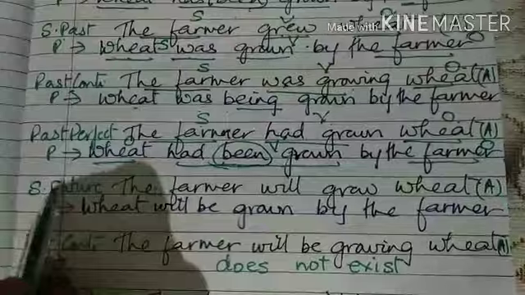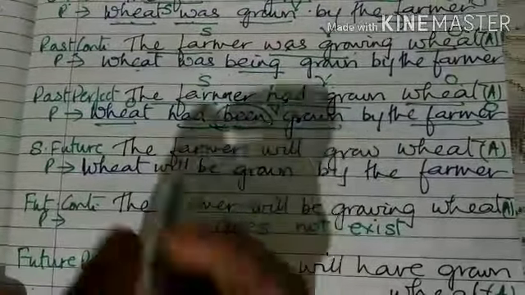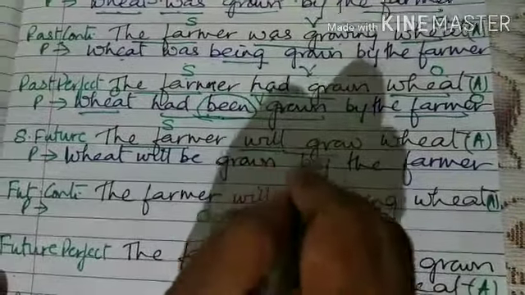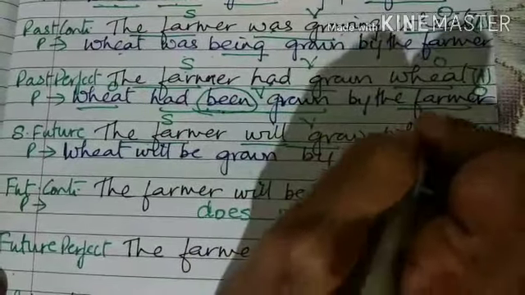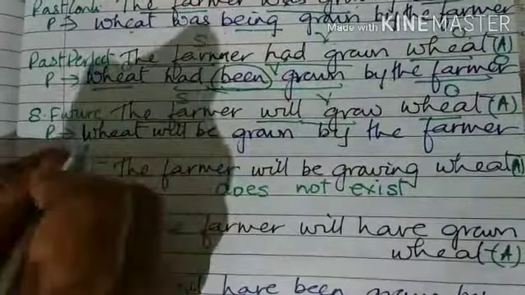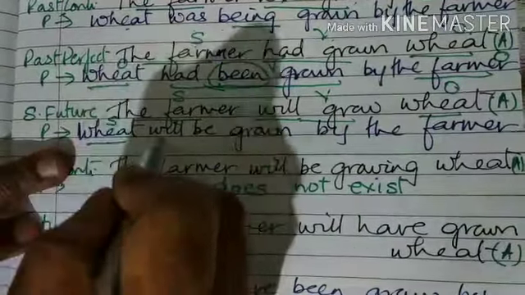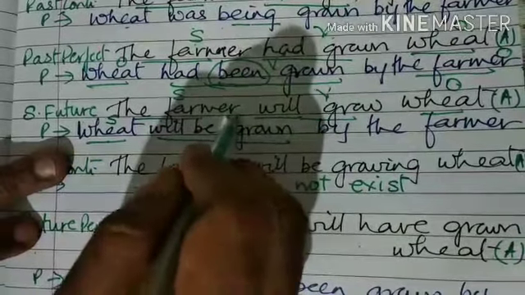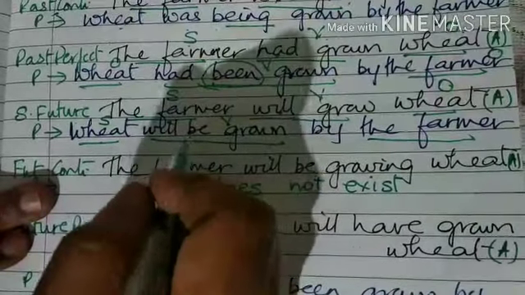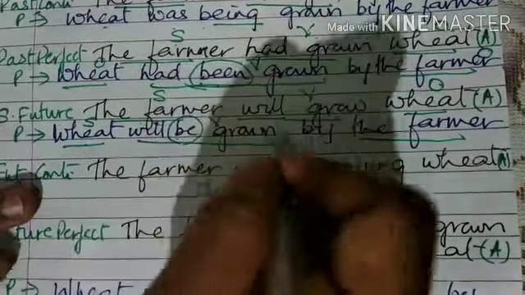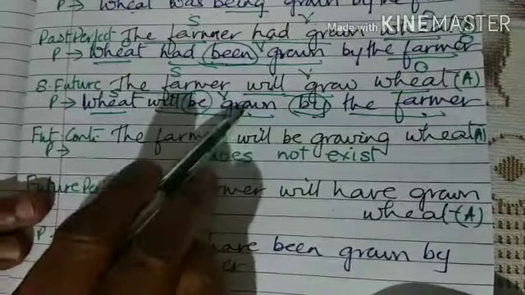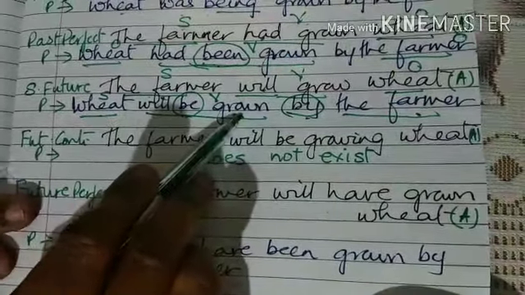Okay. Simple future. The farmer will grow wheat. The farmer is the subject, will grow is the verb and wheat is the object. Now here also the object comes in the place of the subject. Wheat will be grown is the verb and by the farmer. Since here we have will, what is the addition? The only thing we add is be, and by the farmer. Here we can see the past participle form, that is the third form of the verb.